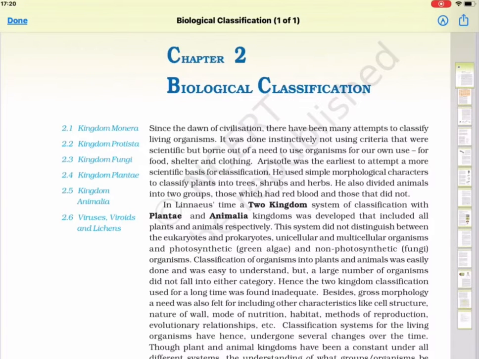Good morning, students. Last time we studied the living world. So today I will start with the second chapter, that is biological classification.